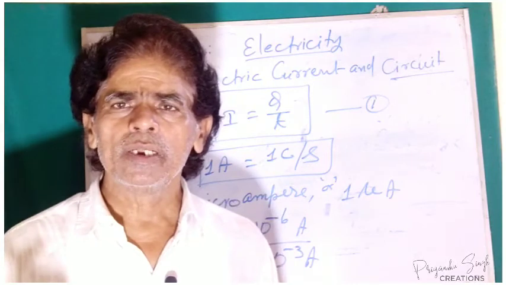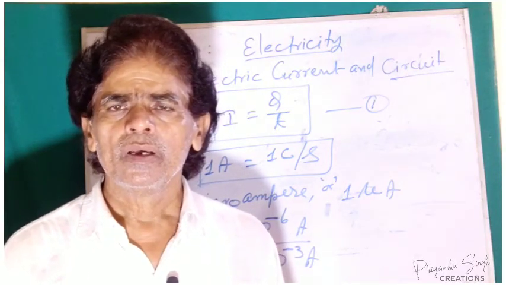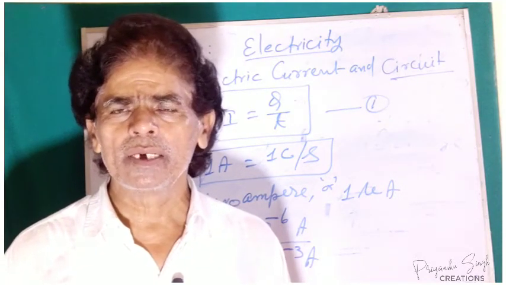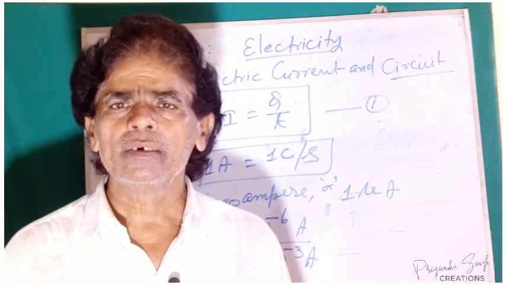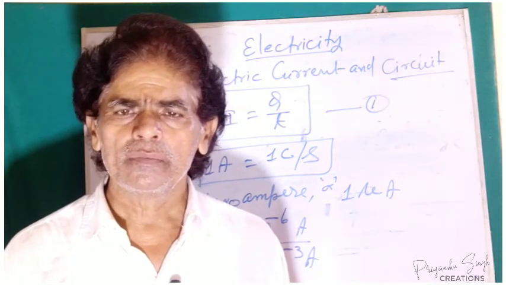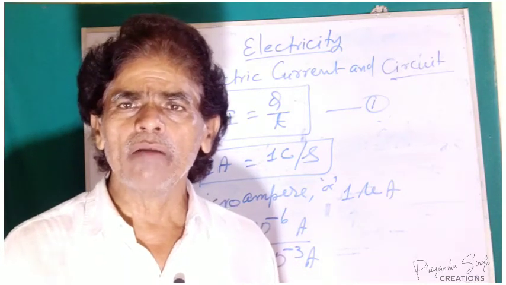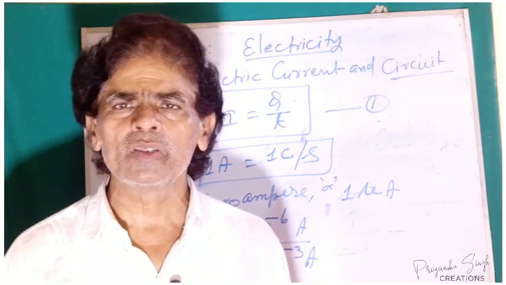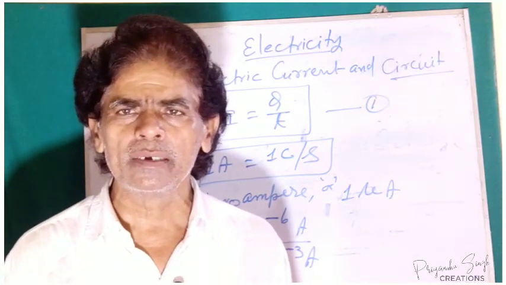Now we will study the electric circuit in the next video, and the different elements of the electric circuit which are used to complete the circuit. But on pen and paper it is very difficult to express the circuit in the real way, so we can express the electric circuit with the standard symbols for the elements of the electric circuit.